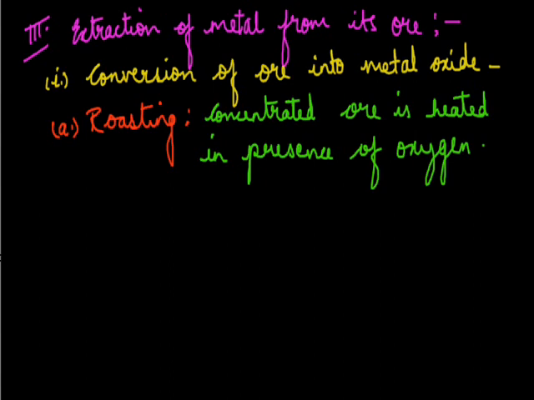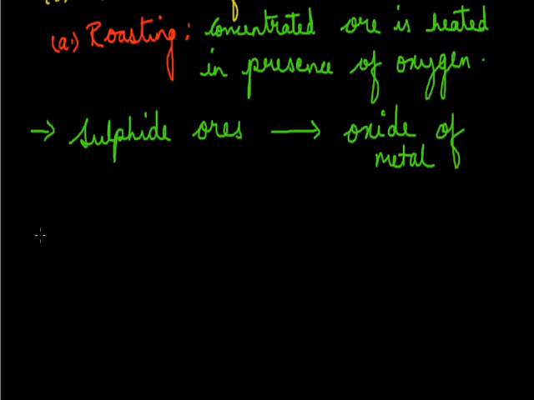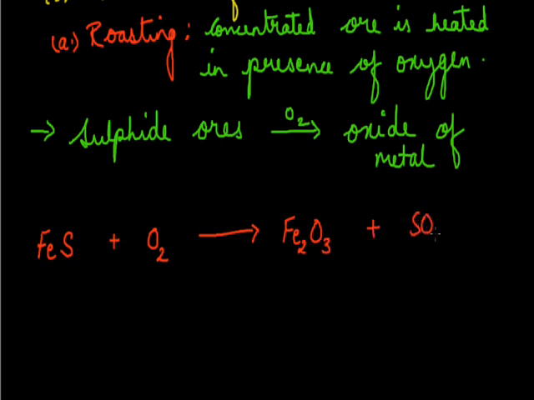This process is generally used for converting sulfide ores into its oxides. So we use sulfide ores and these are converted into oxides. We'll take some example to understand this process of roasting. For example, we take a sulfide ore such as FeS. Then in the presence of oxygen, which is in excess, there will be formation of an oxide. Now it can form ferric oxide, that is Fe2O3, and here liberation of SO2 gas.